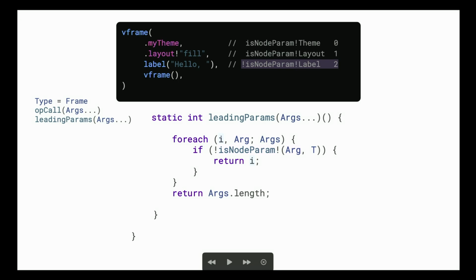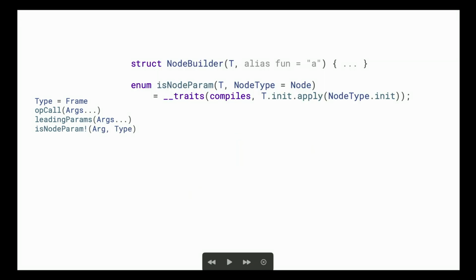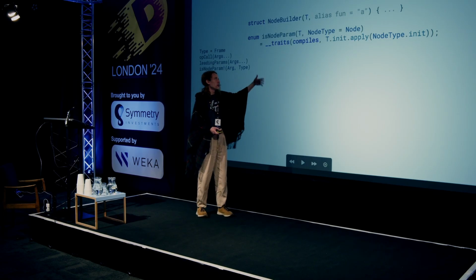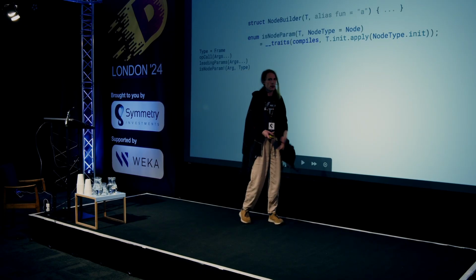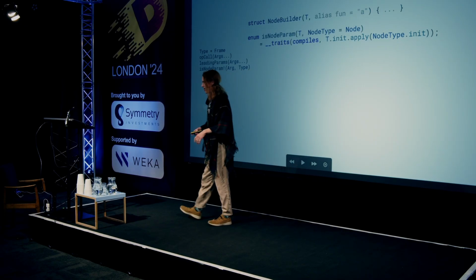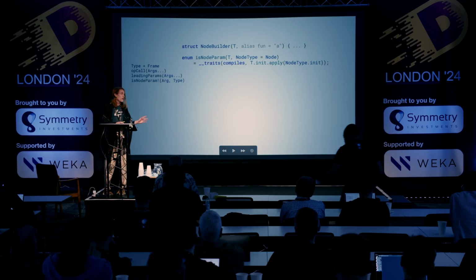To check if a type is actually a node parameter, we are going to use traits compiles simply to see if this call to apply will compile. There's nothing complex about this one. They don't need to work on the init values themselves. They most likely won't. But the point is that these have to compile.